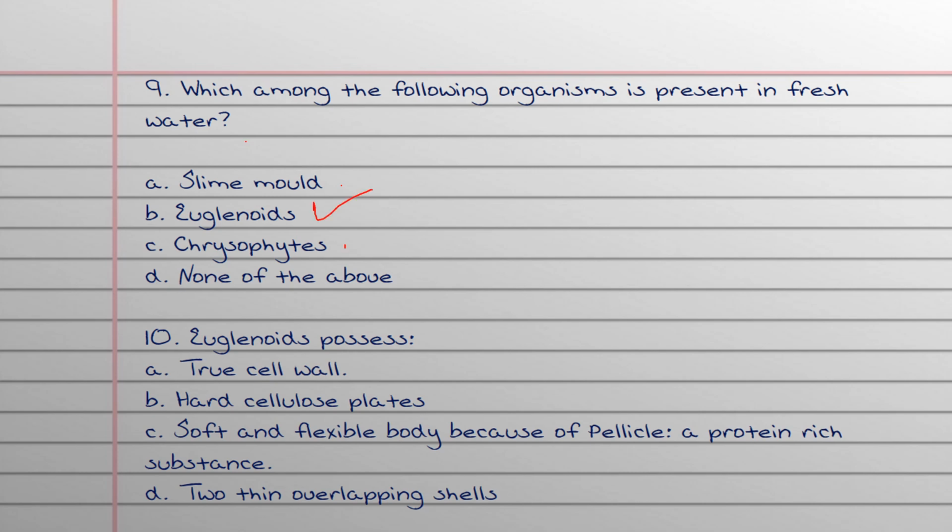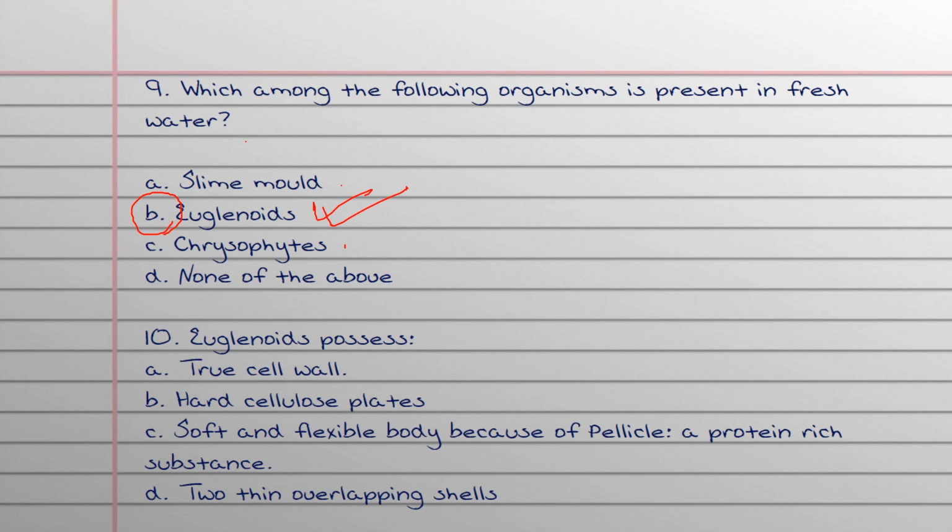Euglenoids are found in fresh water. So the answer is B, euglenoids. Which of the protists are found in fresh water? It is euglenoids. Now the 10th question.